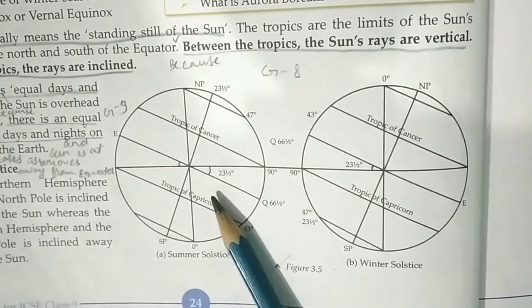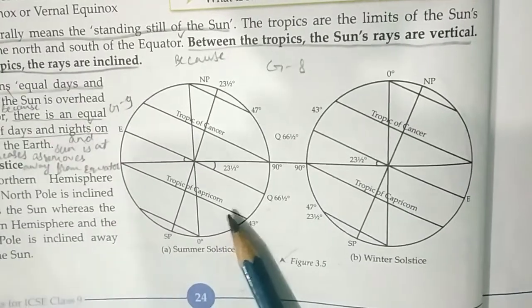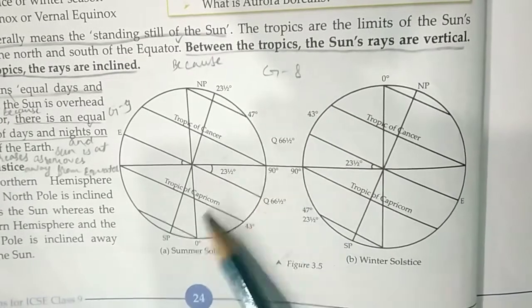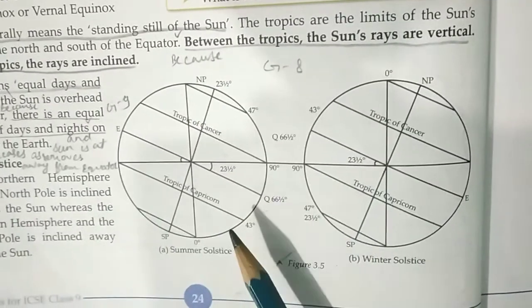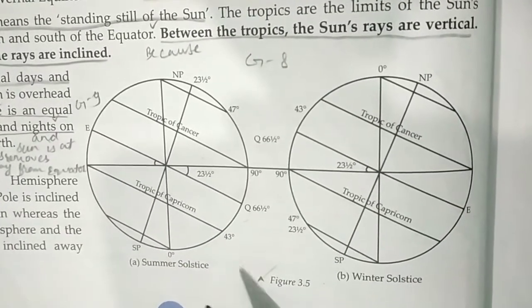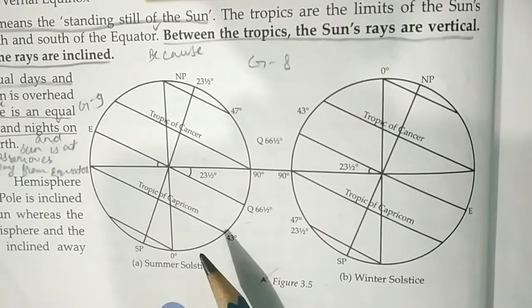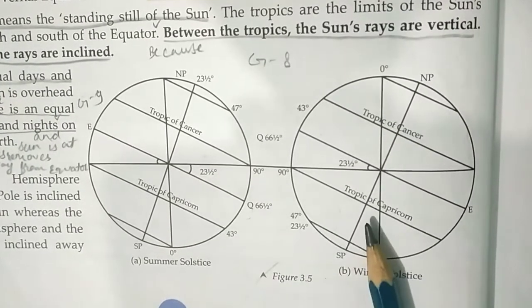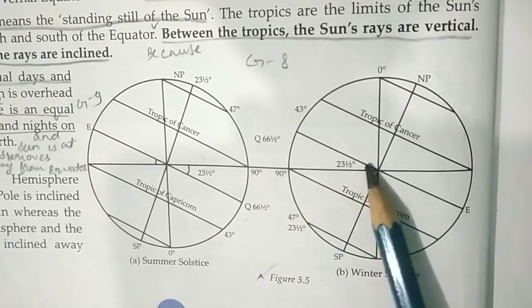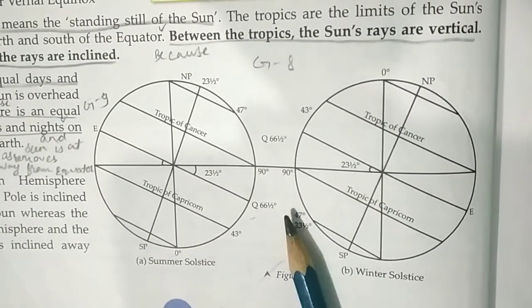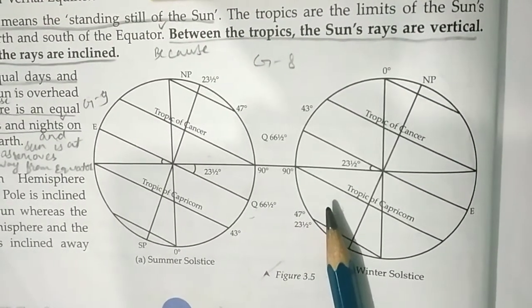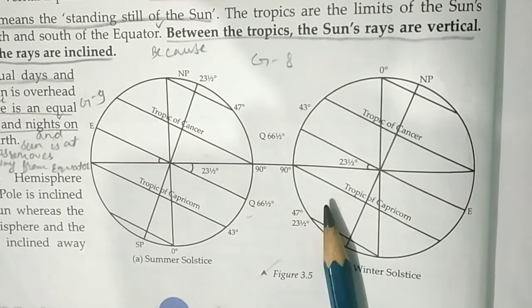Solstice literally means the standing still of the sun. The tropics are the limits of the sun's movement to the north and south of the equator. Between the tropics, the sun's rays are vertical. Beyond the tropics, the sun's rays are inclined. Equinoxes means equal days and nights, when the sun is overhead at the equator. There is an equal distribution of days and nights on the surface of the earth.